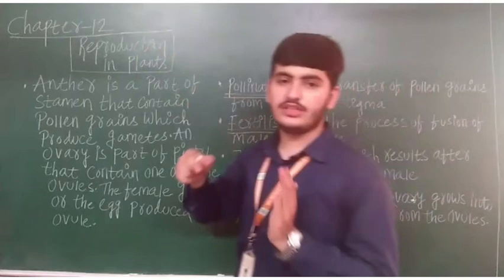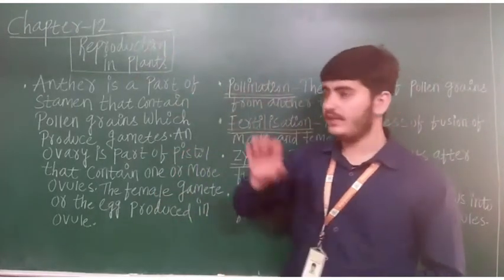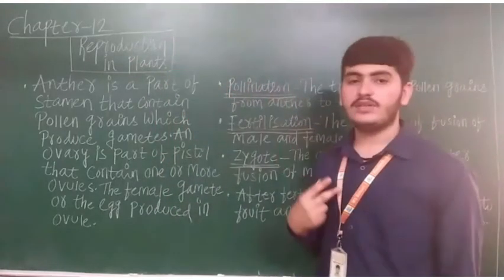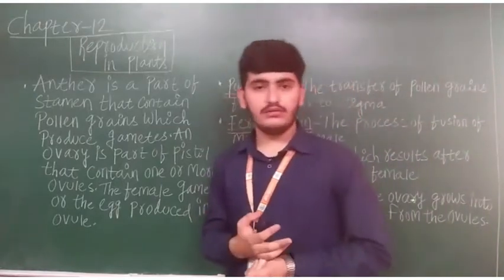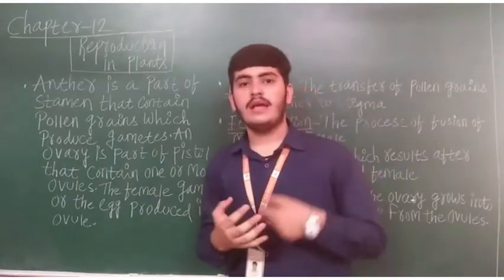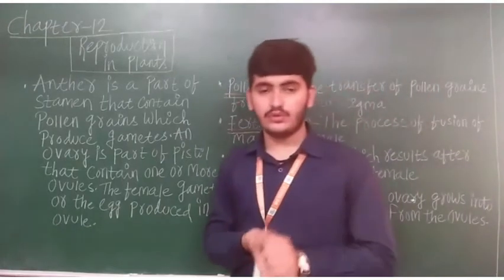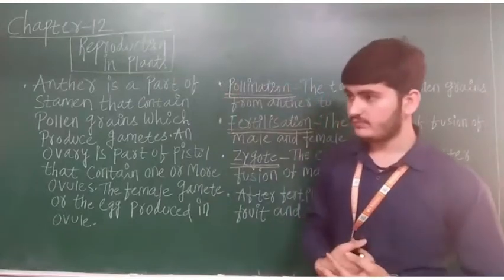To keep the earth's cycle going as it is, reproduction is necessary in all living organisms, like plants, we human beings and the animals as well. All three of us do reproduction. Animals give birth to young ones, and human beings give birth to babies. So reproduction is very much necessary.